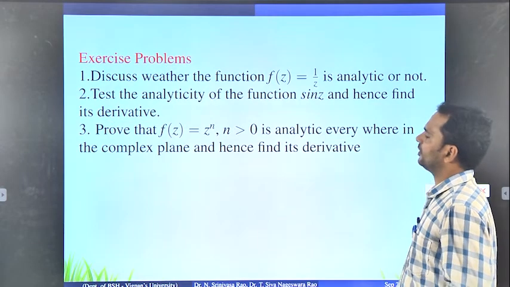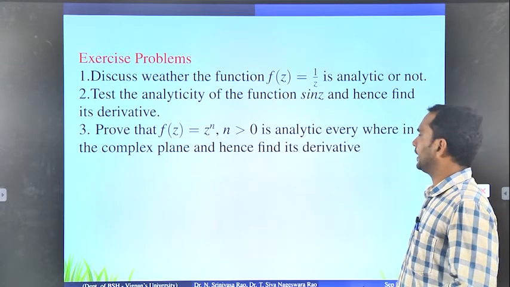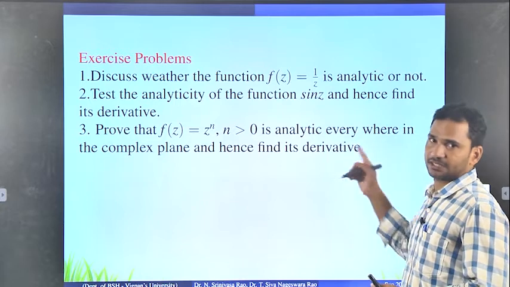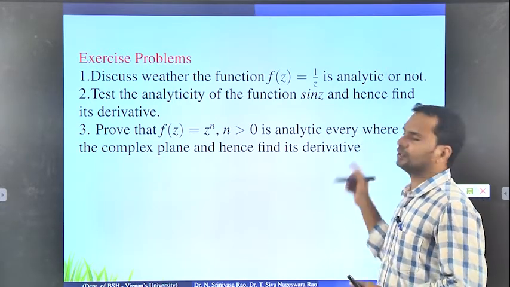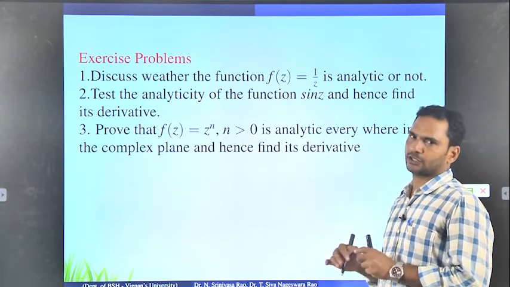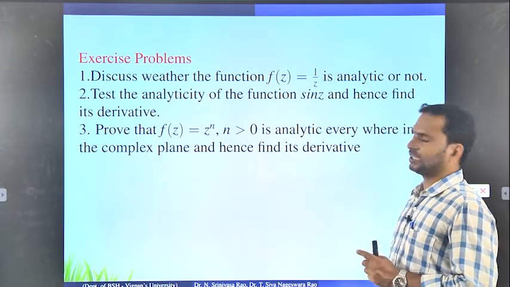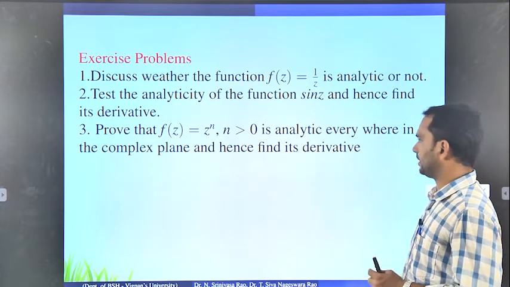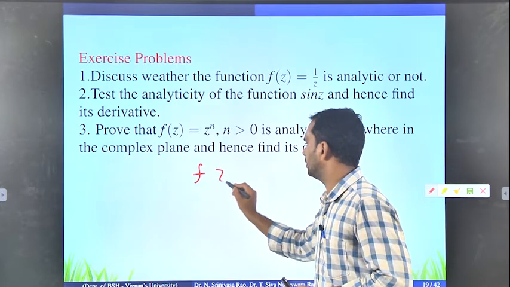Prove that f of z equals z to the power n, where n is greater than 0, is analytic everywhere in the complex plane and hence find its derivative. Okay, so this is the third problem. I have told you already, if a function is given, your first duty is to identify what the real part is and what the imaginary part is. So for z to the power n, how do we find the real part and the imaginary part?